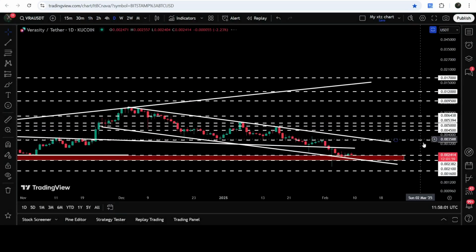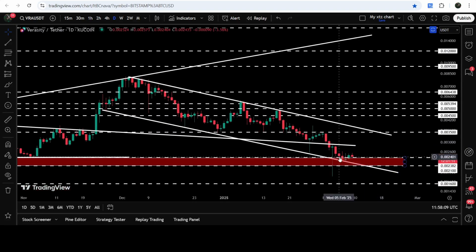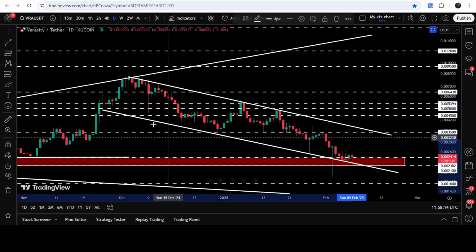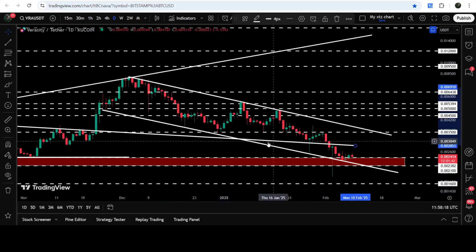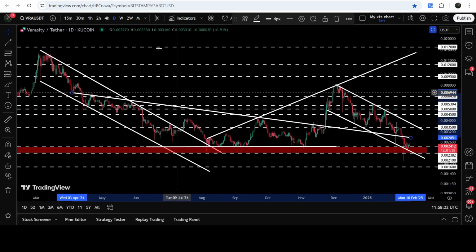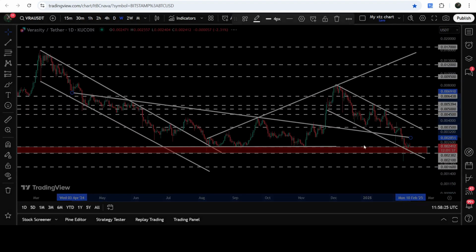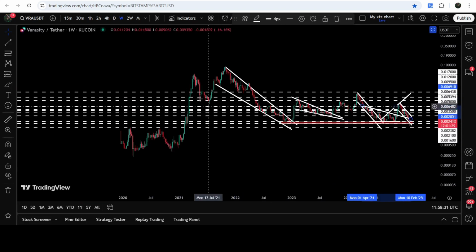If we take a look at the daily time frame chart, then you can see that we had a long spike beyond this support zone, the price geared up, and still it is getting accumulated above this support zone. And also tested the support of this down channel as well. You can see that for the past several days, it is moving inside this channel. And in today's video, we will analyze this move. And I would also like to show you this previous breakout from this bigger down channel and a very huge breakout that has happened on the 7 days time frame chart from a big and long-term falling wedge pattern as well. This is the wedge, by the way.